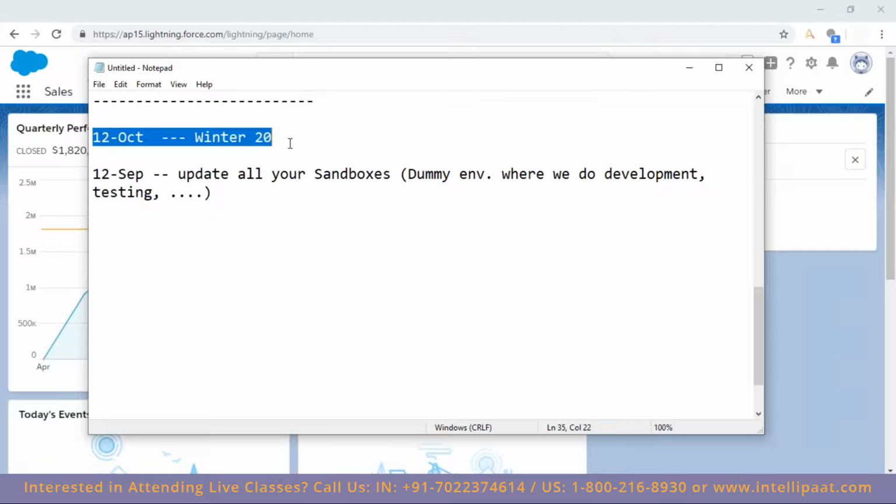If so, other orgs are working on Winter 19, but your org is working on Summer 19. That is possible. Or maybe your org is working on Spring 19, or Winter 19, or Summer 18. It can be anything. So being a Salesforce administrator, you have that option.